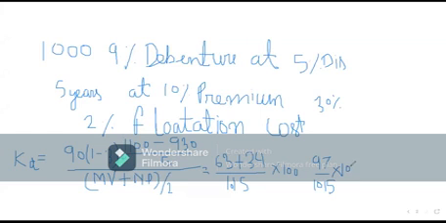If you are using a calculator, the cost of debt will be how much? 9.56, that is approximately 9.5%. Okay, is it clear?